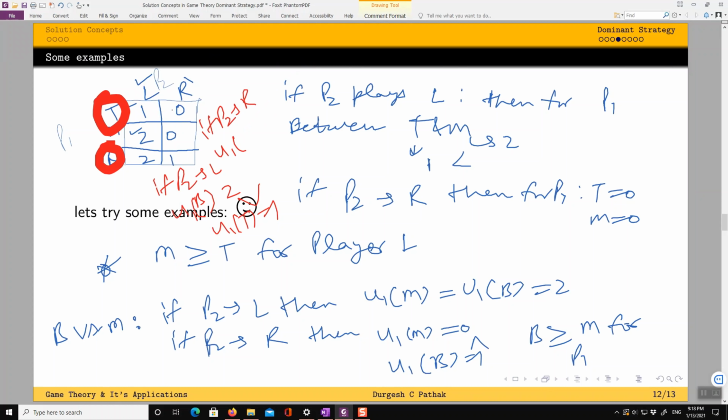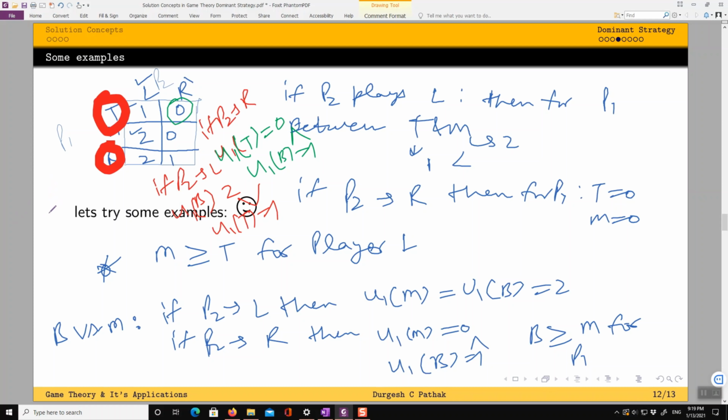I change the color to say this. Payoff for player 1 from playing T is 0, while payoff for player 1 from playing B is 1. 1 is strictly greater than 0.